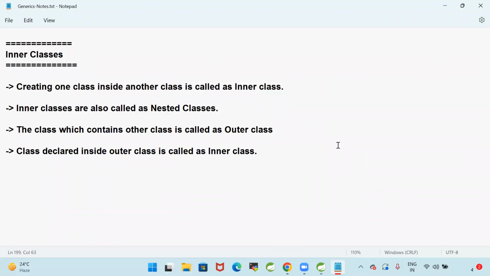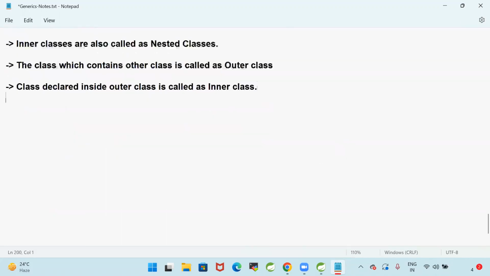What is an inner class, guys? Creating one class inside another class is called an inner class. Inner classes are also called nested classes. The class which contains the other class is called the outer class. The class declared inside the outer class is called the inner class.